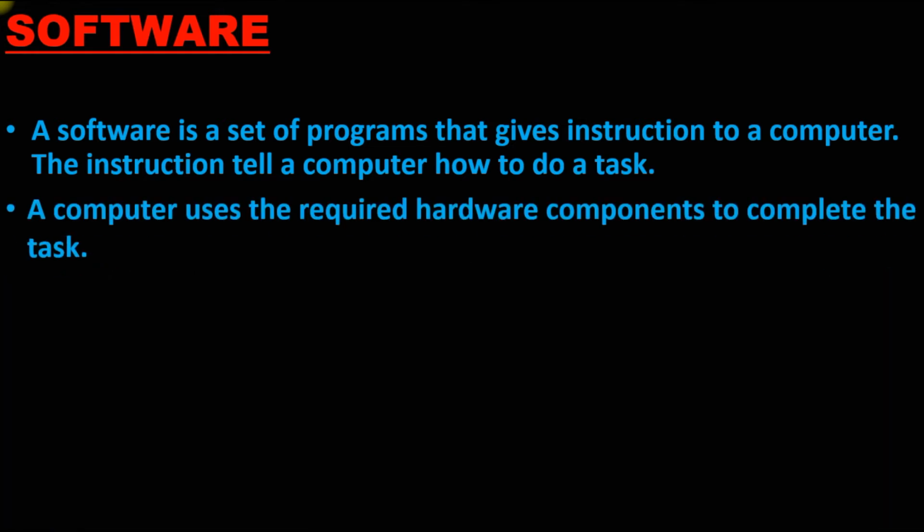A computer uses the required hardware components to complete the task. As I told, if I give a command to take a printout, what will the computer do? First, the software will send a command to the hardware, and then the hardware will perform what the computer has instructed. So whenever I press the print button on the screen, the printer gets the instruction that you have to print something, and then starts printing the copy we are requesting.